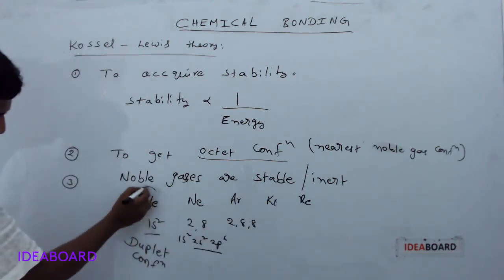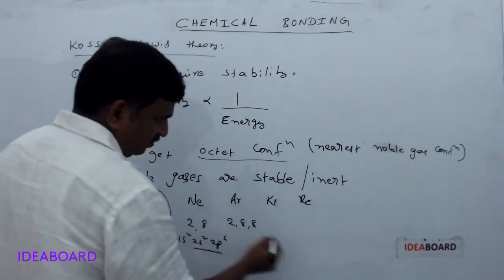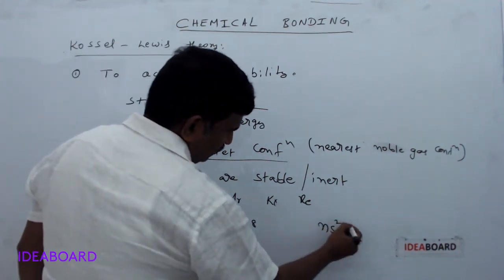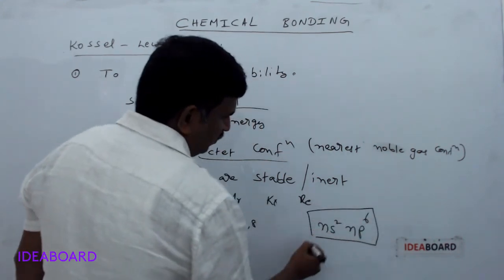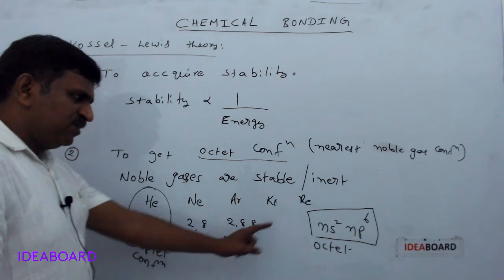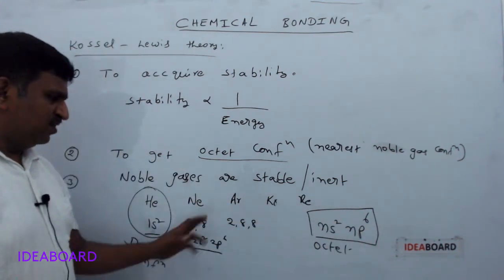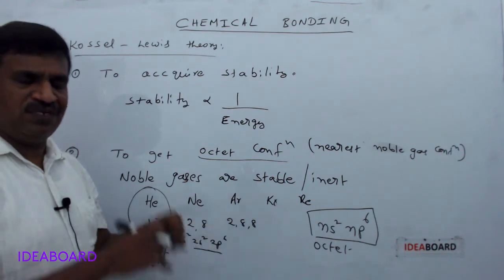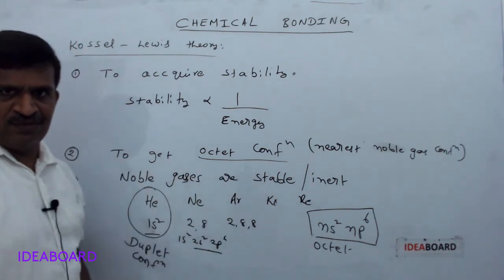Except helium, which has a duplet configuration, the remaining elements have an ns2 np6 configuration, which is called an octet configuration. Because of this completely filled valence shell, they are not participating in chemical reactions or chemical bond formation.